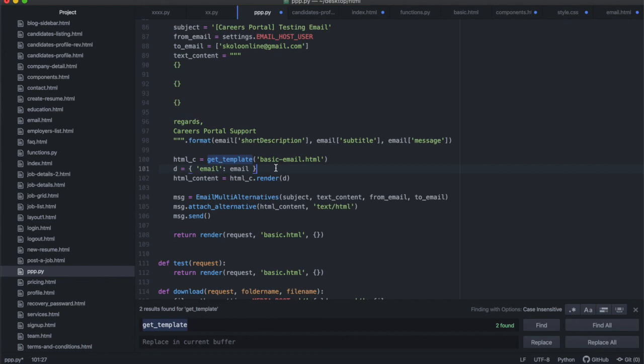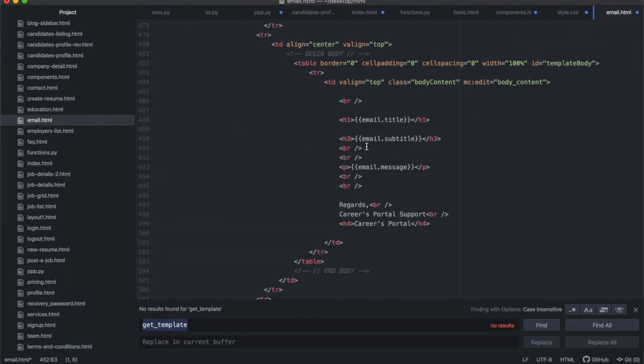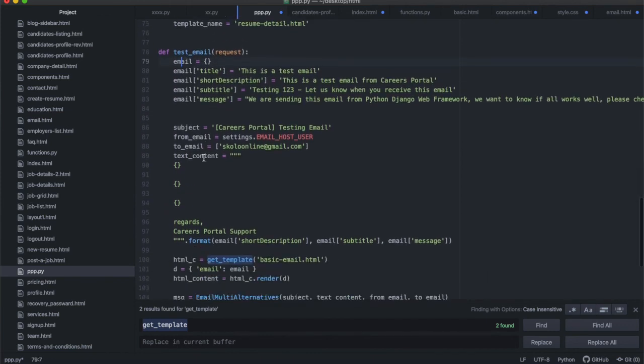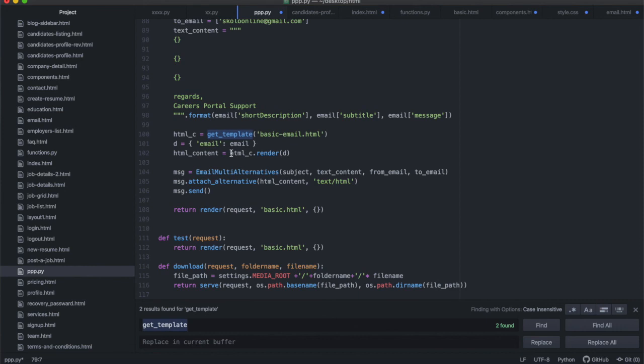Then once you've done that, you enter the context. The way you enter the context is the same way we enter our context in Django. We need to enter it as an object, and we need to give it the same name that we're going to be using in the template. The name we're using in there is email, so when we enter it into the object, we use email, and that email is equal to this email object at the top over there. Then we just say html_c, which is this variable over there, dot render(d), and that d is obviously the context over there. That's all you have to do to get your HTML file rendered with the context of the email in there.